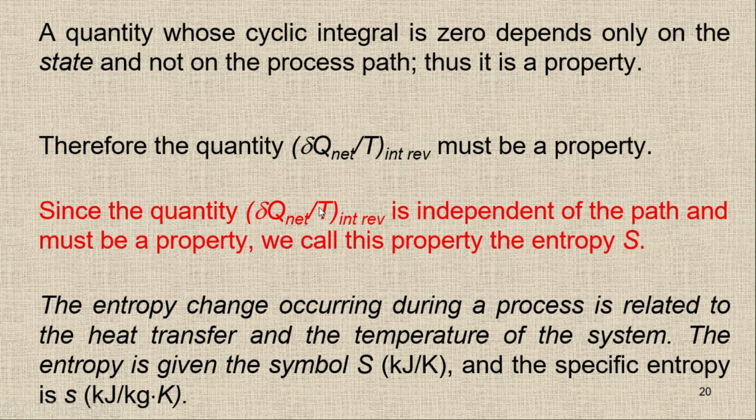Since this quantity is independent of the path and must be a property, we call this property entropy, and we normally use S to show the entropy. So capital S is for the entropy, and small s is for the specific entropy. For entropy S, the unit is joule per Kelvin or kilojoule per Kelvin, and for the specific one, the unit is kilojoule per kilogram Kelvin.